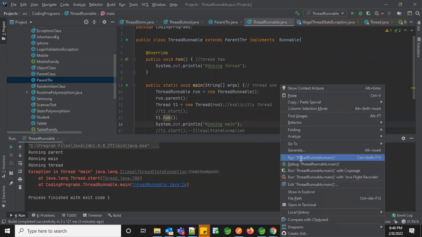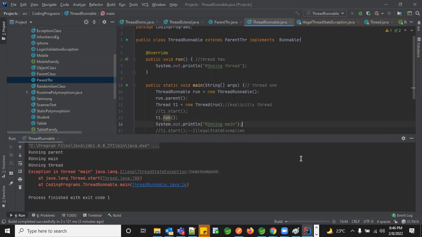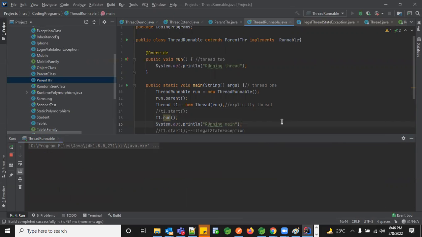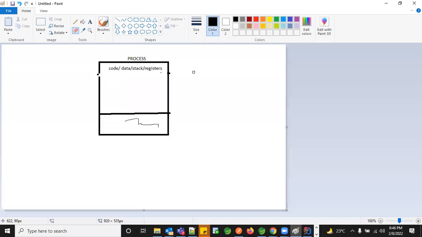And then we run it. So if you see this time, it's running parent, running thread, and running main. The same output you got when you called the start method. So what happened here is it compiles, but no separate call stack has been created. If you have a thread, it will have its own memory, its own thread process, own data, own code, and own registers, right? The similar one which you have as your process.